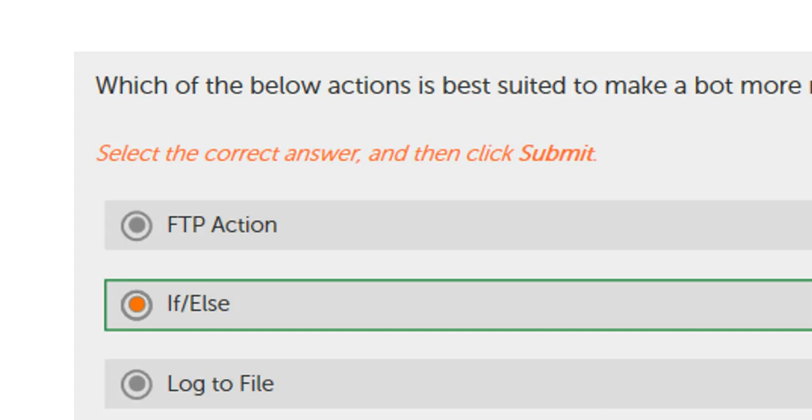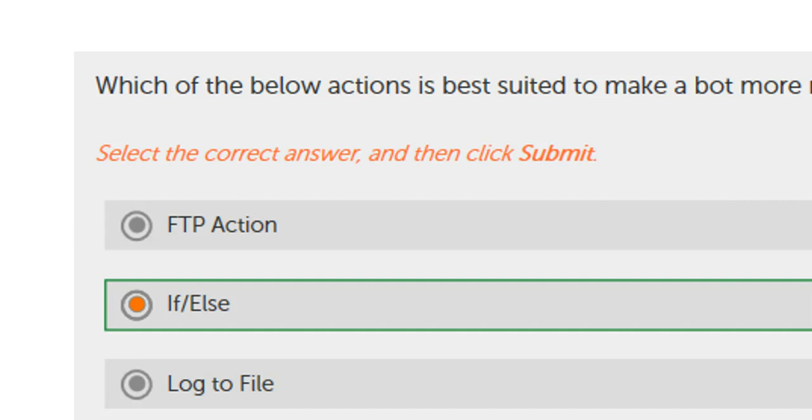Which of the below actions is best suited to make a bot more resilient? What do we mean by resilient? It means special features are added along with the error handling mechanism and the commands. If we give if and else, that will work in all areas, maybe error handling: if an error is handled, do something; or else if an error is caught, do something else.